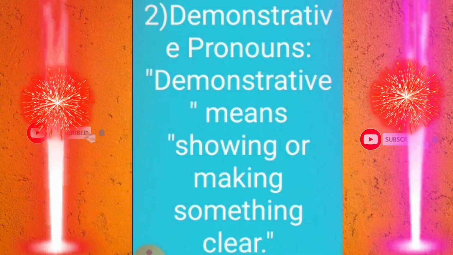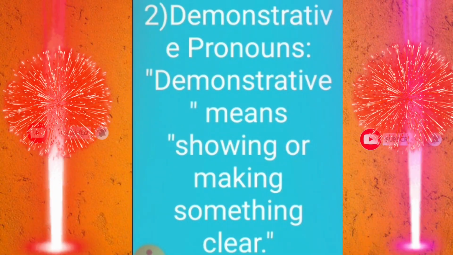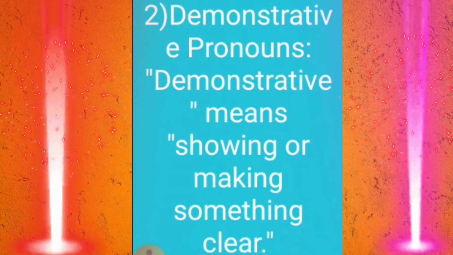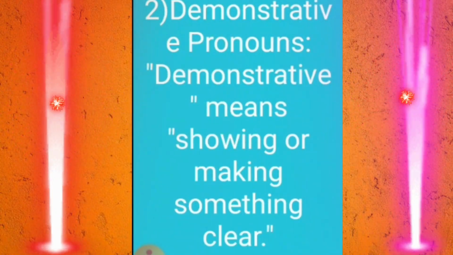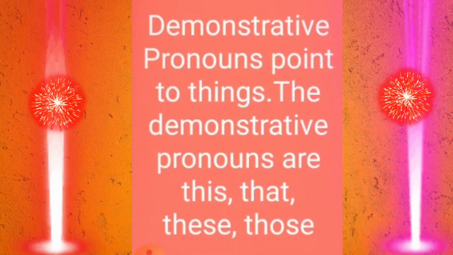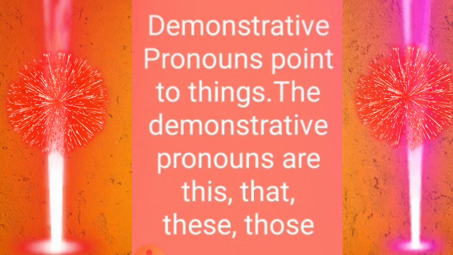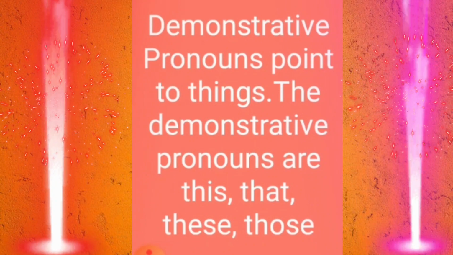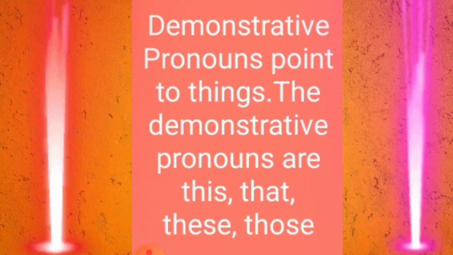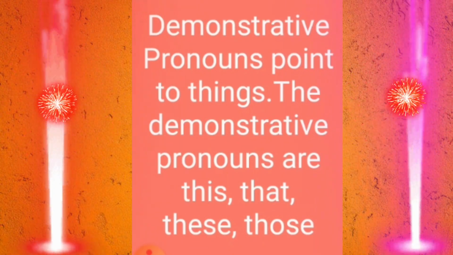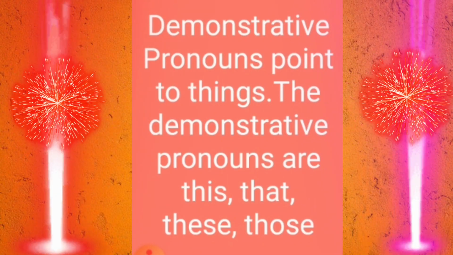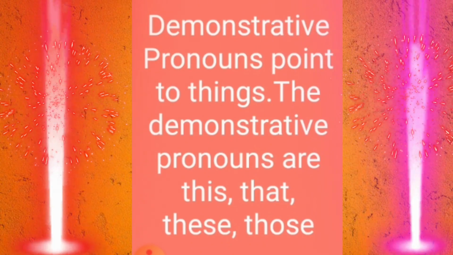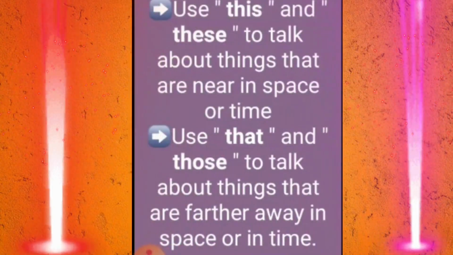Next, the second one is demonstrative pronouns. Demonstrative means showing or making something clear. Demonstrative pronouns point to things. The demonstrative pronouns are this, that, these, those. Let us elaborate these four words.